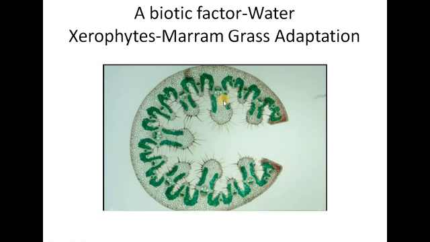This is again a close diagram of this plant showing you the adaptations. If you see closely, there are hair cells clustered together here to trap the water molecules, making the environment very humid so that less water is evaporated from the surface.